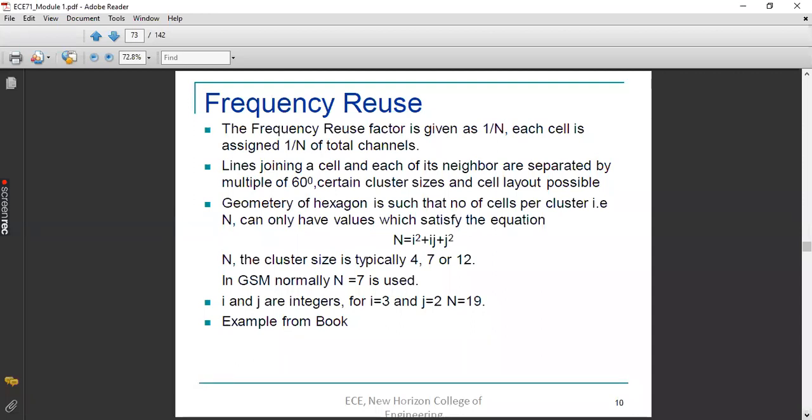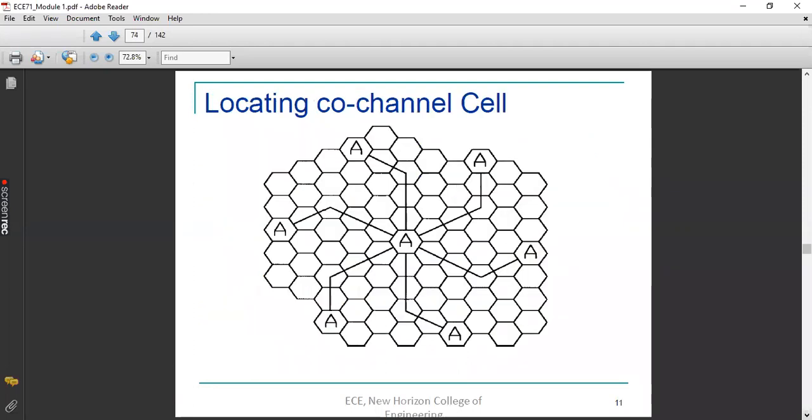Okay, so conveniently you have to take the values of i and j to get the desirable value for n. So what is this i and j? I will explain in the next slide. This is the diagram that is used to represent or locate the co-channel cell. What do you mean by co-channel cell? Co-channel cells are the cells that are sharing the same channels.